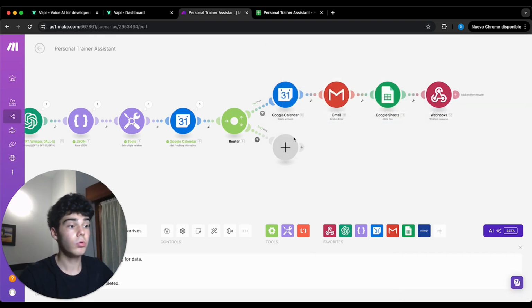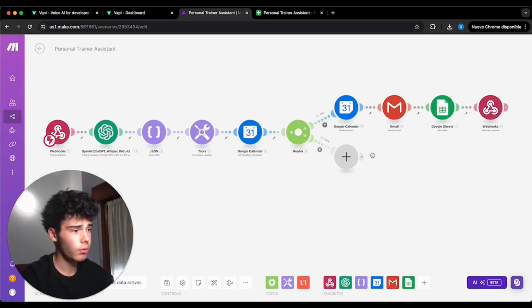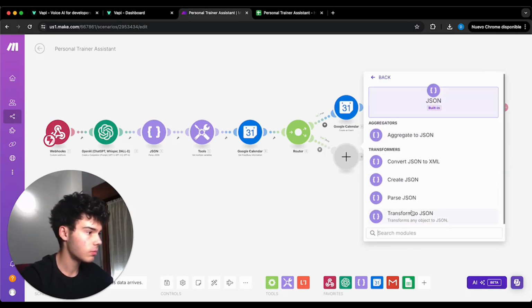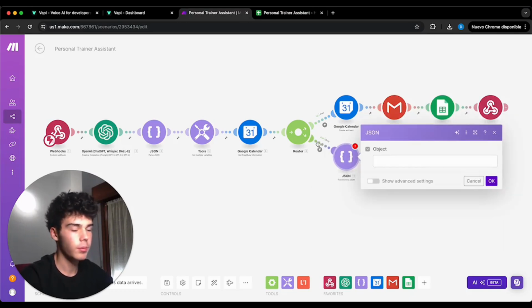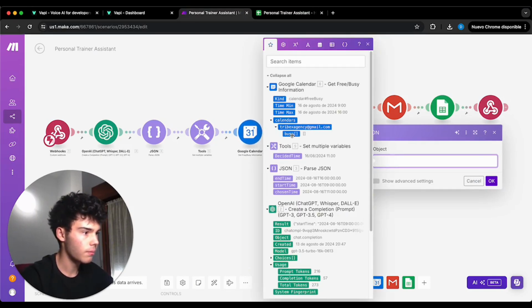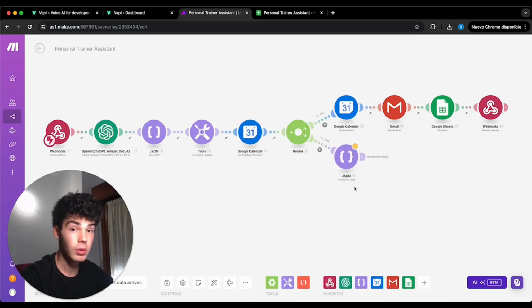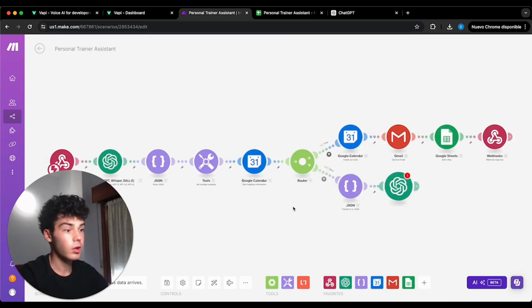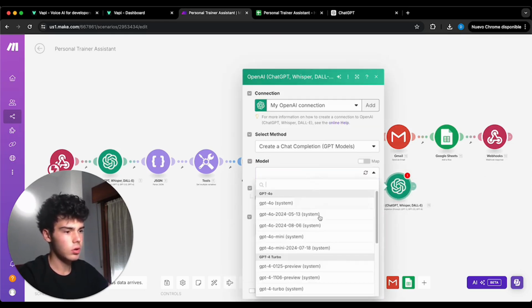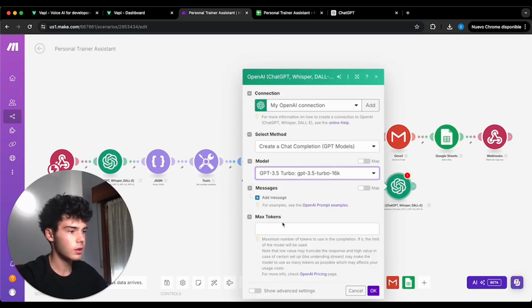And now we will go to this part. Next step will be to basically transform to JSON the information we got from the Google Calendar. So we're gonna go here, get free busy information, and we're gonna get the busy information. We're gonna transform it to JSON. Later, OpenAI create a completion ChatGPT. Let's get, as we always do, GPT 3.5 Turbo 16K.